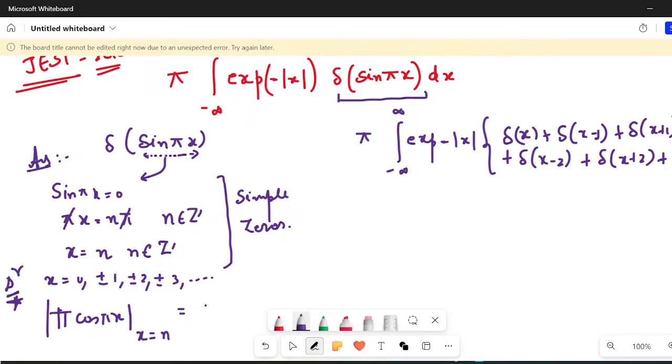So it will be equal to pi modulus of cos n pi. Always remember, cos n pi is equal to minus 1 raised to power n, because if n is odd the answer would be minus 1, and if it is even the answer would be 1. So in any case, this modulus of cos n pi would become 1. So you'll have only pi in the denominator. If I divide by pi, this pi and this pi get cancelled. Is that clear?